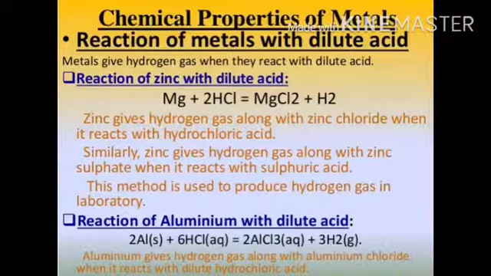Zinc gives hydrogen gas along with zinc chloride when it reacts with hydrochloric acid. Similarly, zinc gives hydrogen gas along with zinc sulfate when it reacts with sulfuric acid. This method is used to produce hydrogen gas in a laboratory. It means when metal reacts with dilute acid, it produces salt as well as hydrogen gas.